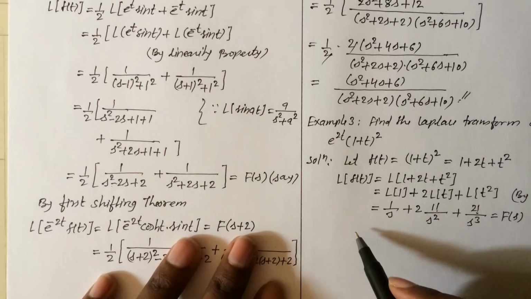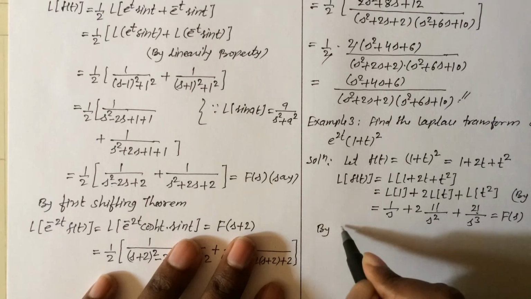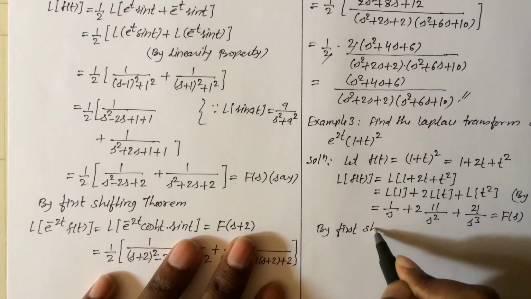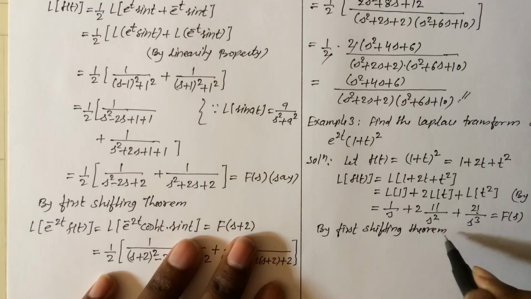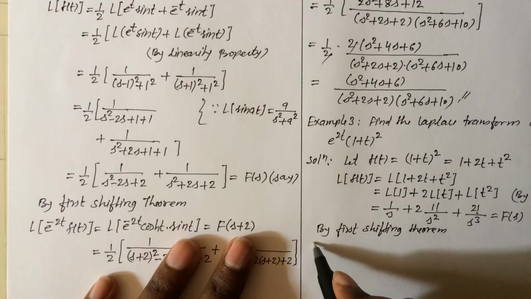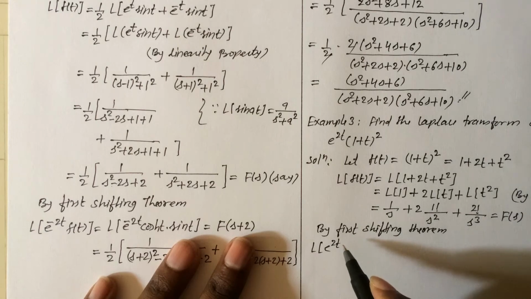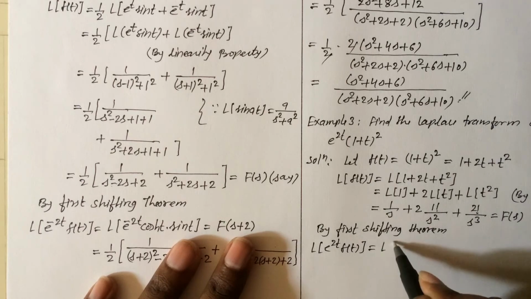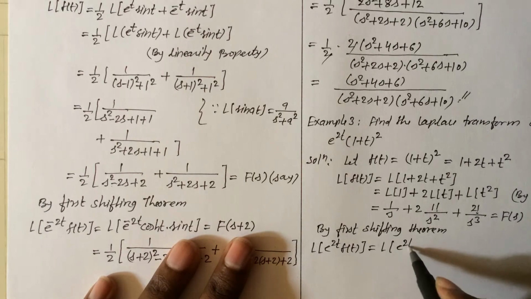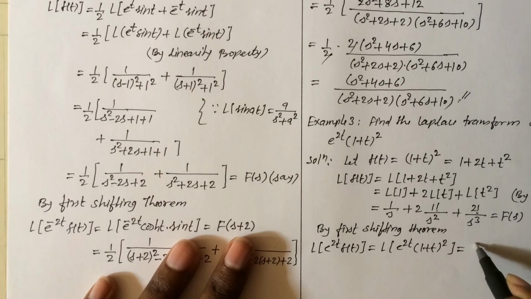Now apply the first shifting theorem inside this function. So by the first shifting theorem, what is the first shifting theorem? The Laplace transform of e raised to 2t into f of t, which is the Laplace transform of e raised to 2t (1 plus t) the whole square, is equal to F of s minus 2.